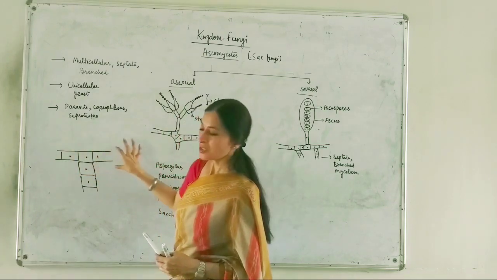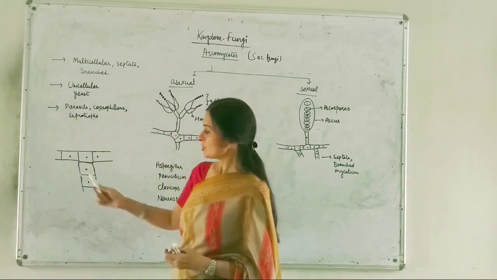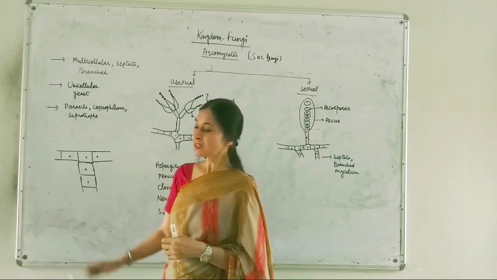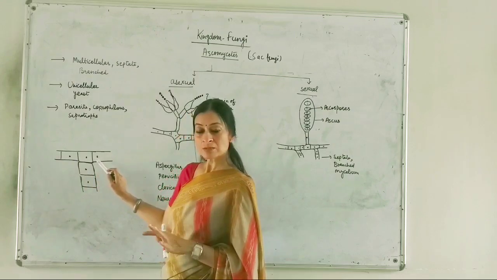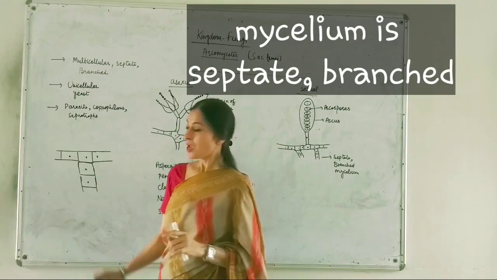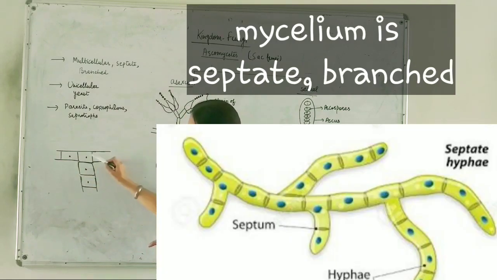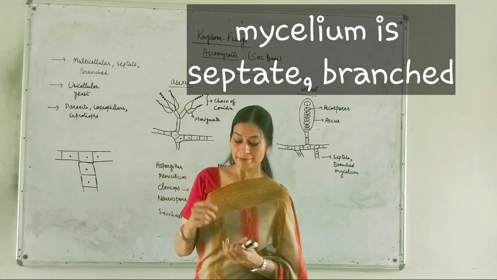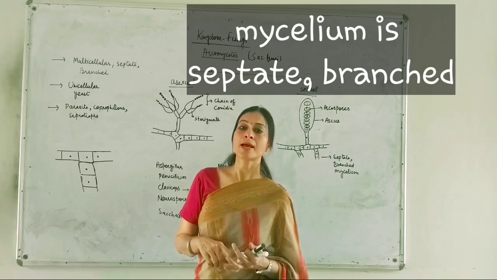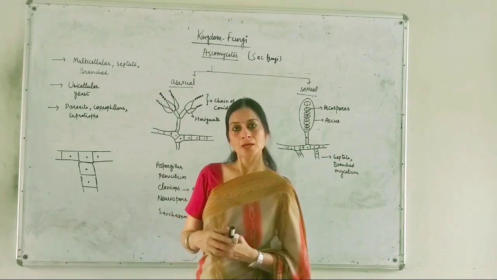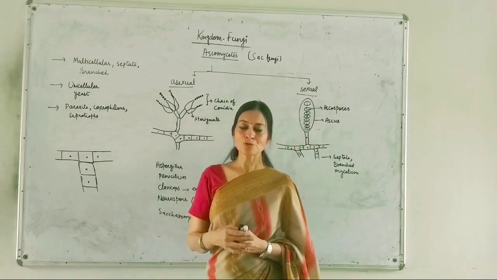This means the hyphae is septate in nature, which has divided the whole filament into different segments. In each partition or segment, you can see that there is a nucleus. And this hyphae also has branches, meaning the members of Ascomycetes have septate and branched filaments or hyphae. You can call them the multicellular forms also.